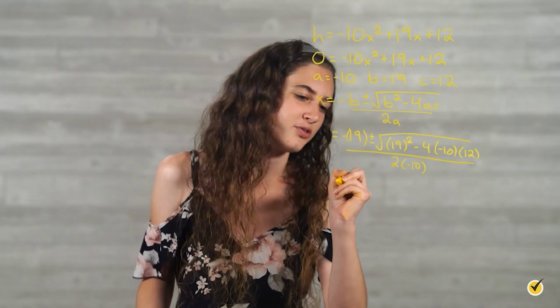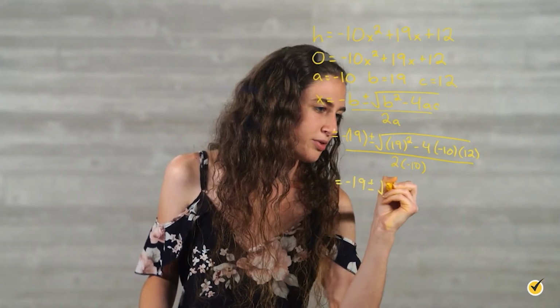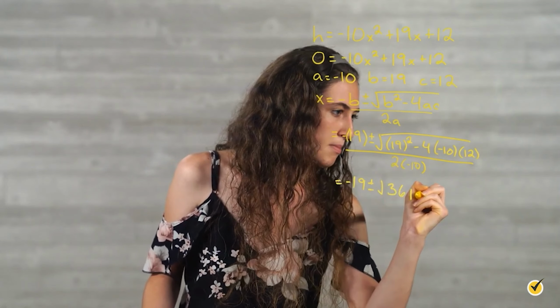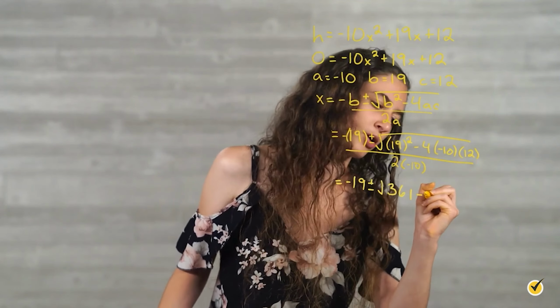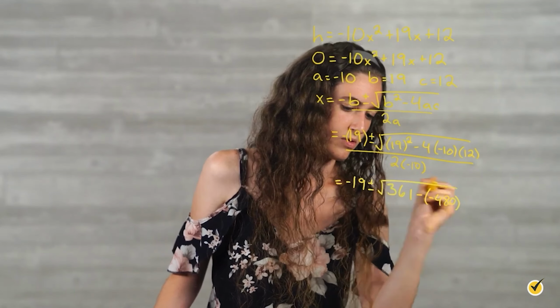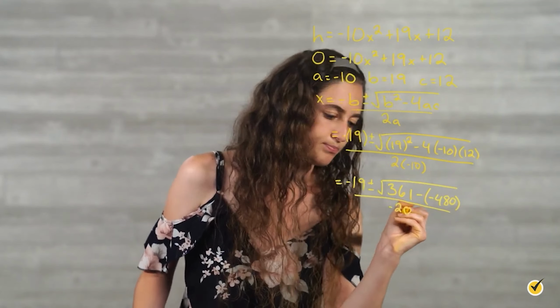So this is equal to negative 19 plus or minus the square root of 19 squared is 361, minus 4 times negative 10 times 12 is negative 480, over 2 times negative 10 is negative 20.